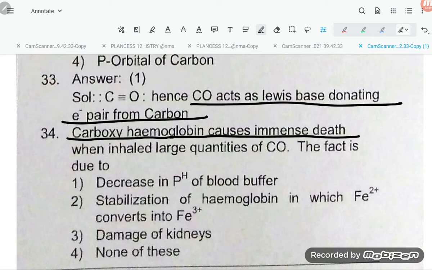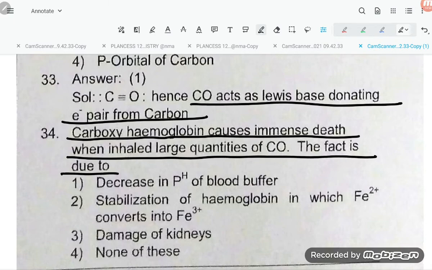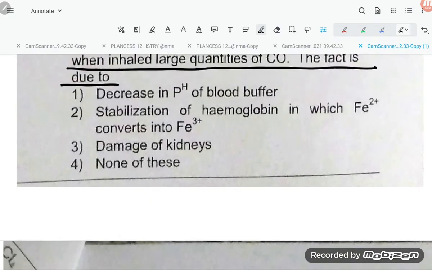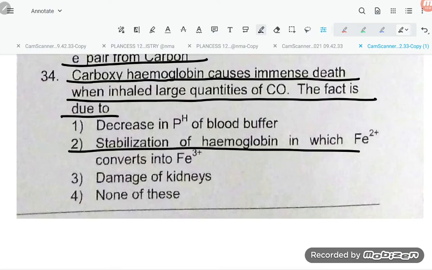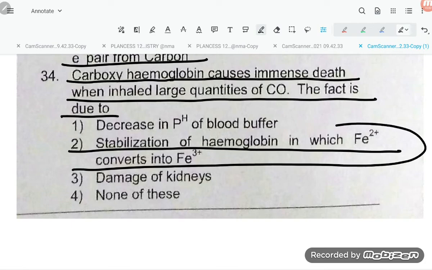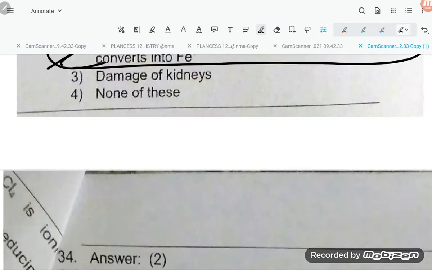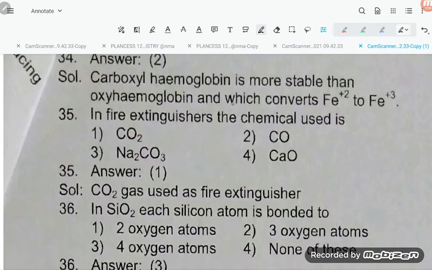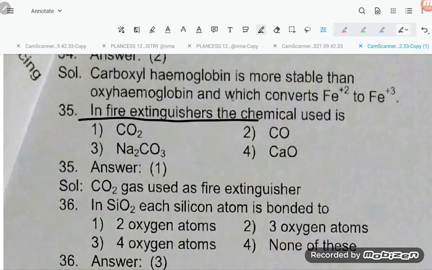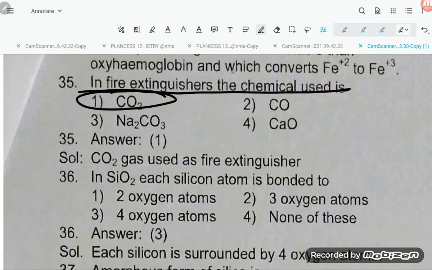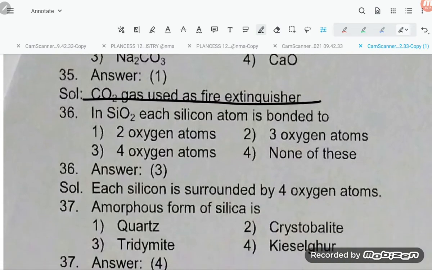Carboxyhemoglobin causes immense death when a large quantity of CO is inhaled. The fact is due to stabilization of hemoglobin in which Fe2+ converts into Fe3+. So option number 2 is correct. In a fire extinguisher, the chemical used is CO2. CO2 gas is used as a fire extinguisher.